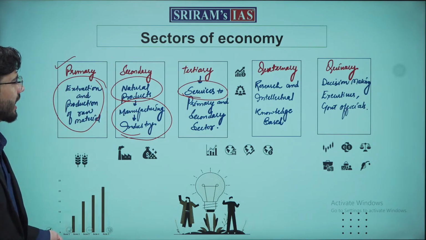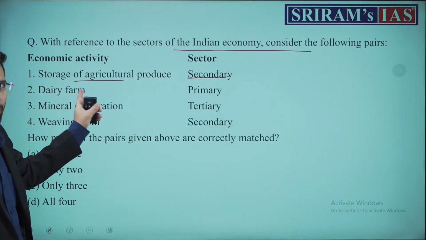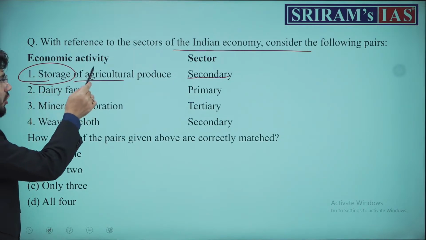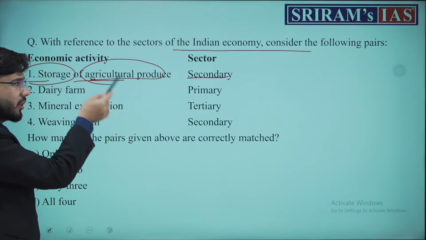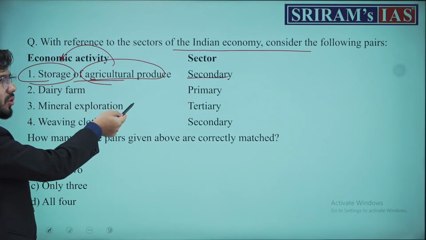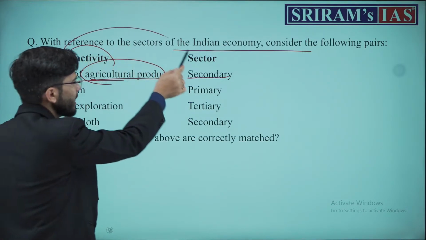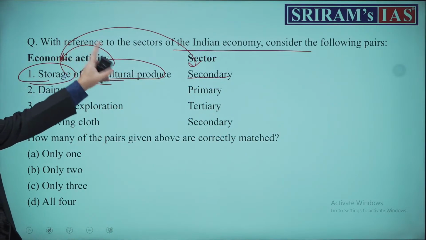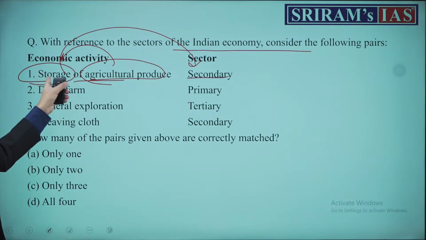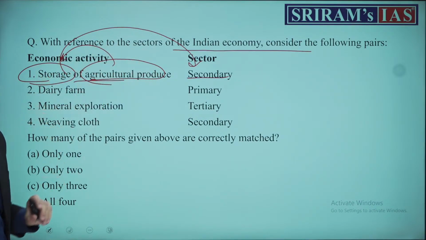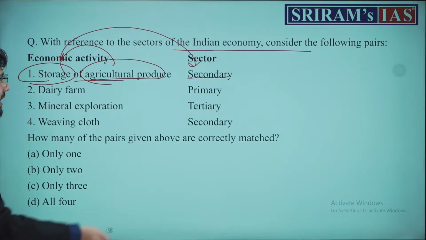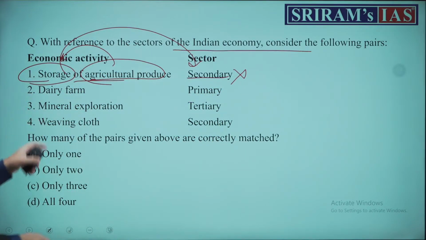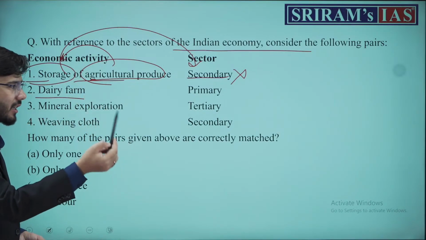Now understand the question once more. This is a 2024 question. Storage is a service given to what? To agricultural produce, the primary product. This is not the secondary sector. This is the tertiary sector, not the primary sector, okay? Not the secondary sector. Therefore, pair 1 was incorrect. The rest of the pairs are correctly matched because a dairy farm does produce natural products.